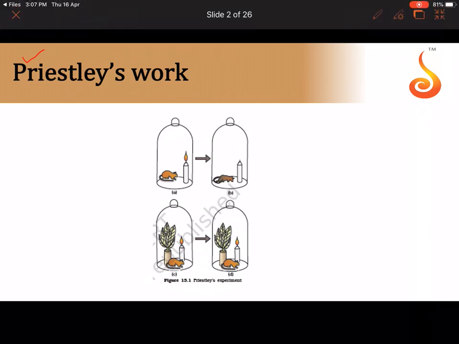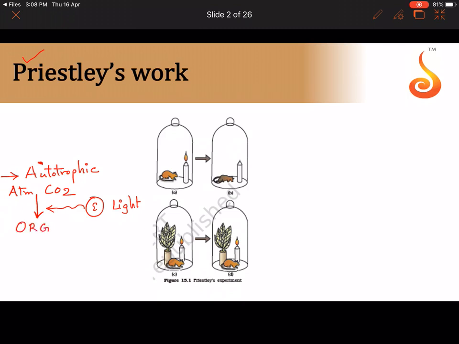Now, before we get into any introduction, you have to know what photosynthesis is. Photosynthesis is something which is carried out by autotrophic plants. We call green plants autotrophic because they are able to fix atmospheric carbon dioxide using the energy from sunlight in order to obtain organic substances.